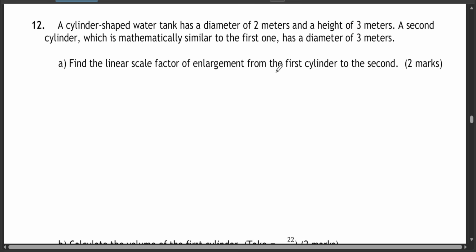Okay, question 12. Cylinder shaped water tank. A cylinder shaped water tank has a diameter of 2 meters.